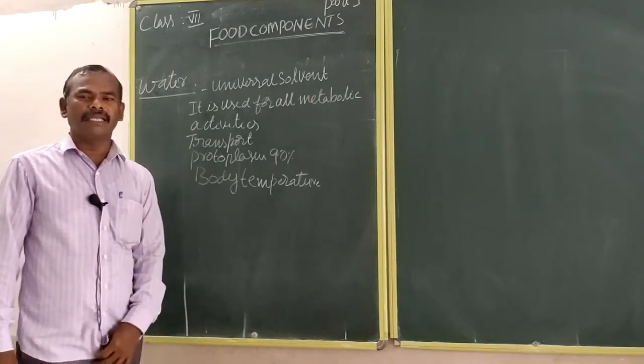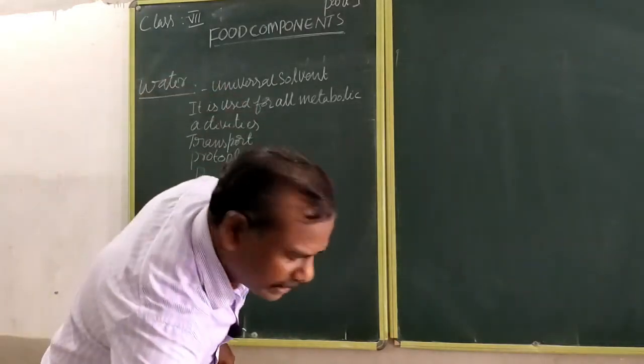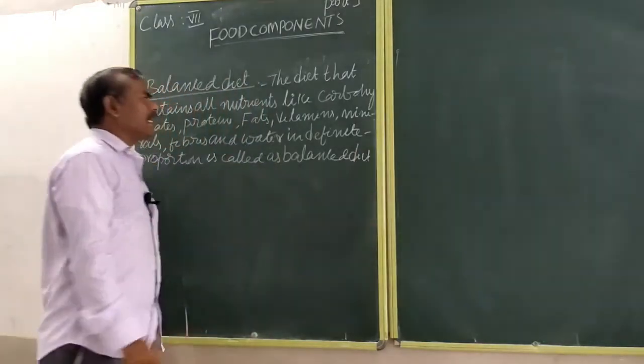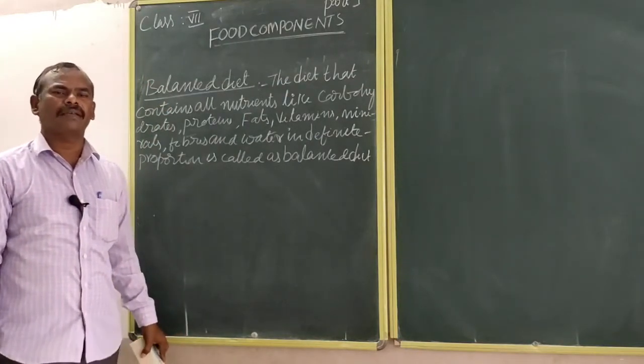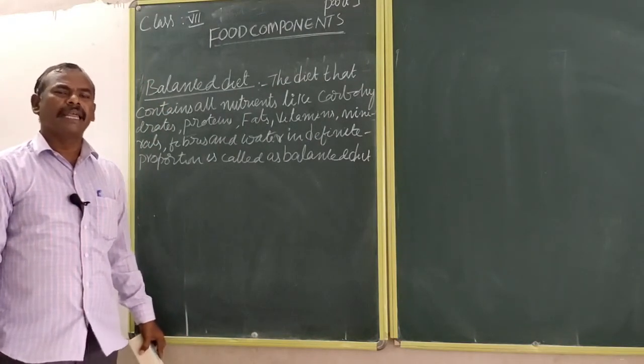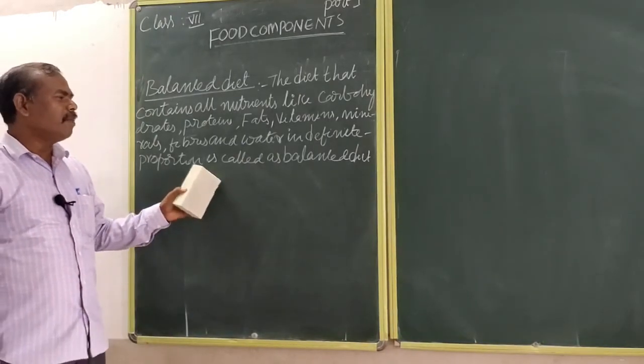Next, what is meant by a balanced diet? The diet that contains all the nutrients like carbohydrates, proteins, fats, vitamins, and minerals in a definite proportion is known as a balanced diet.